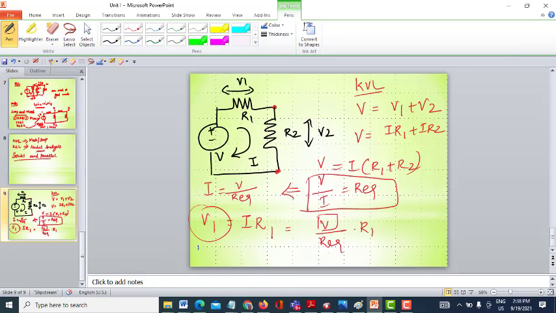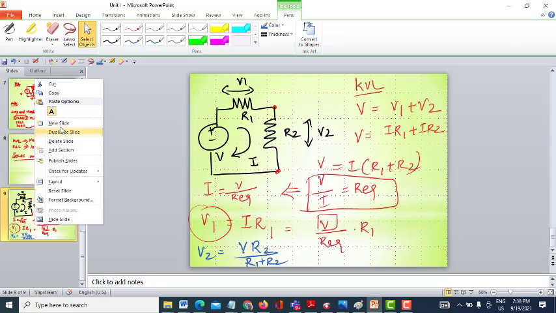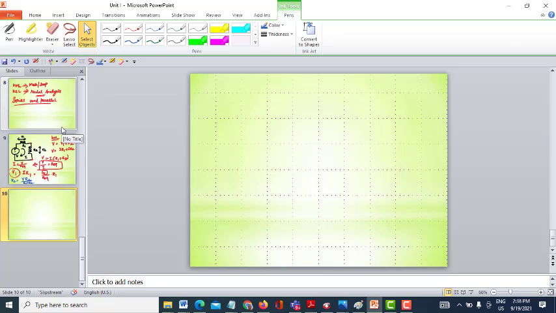Similarly, V2 can also be written as the total voltage across the circuit into that particular resistance, that is R2, divided by the sum of the resistances R1 plus R2, which is nothing but R equivalent. This is about series connection of circuit elements. And coming to the parallel connection of circuit elements.